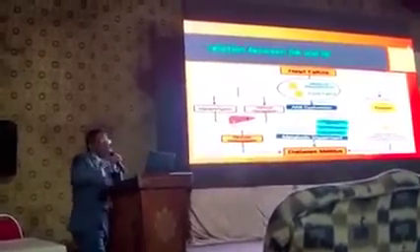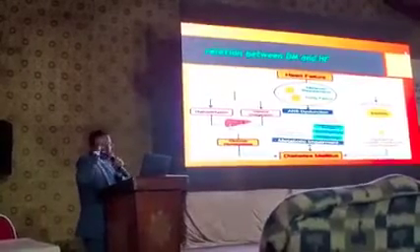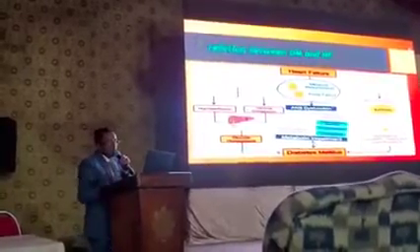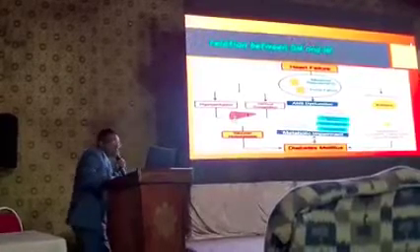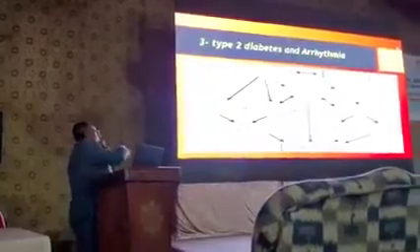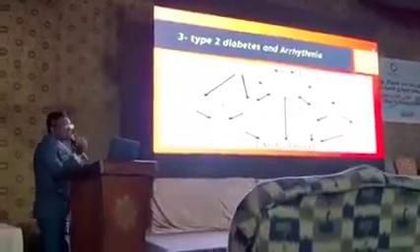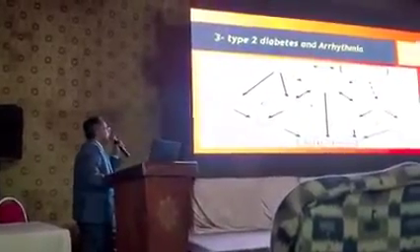The drugs used in the treatment of heart failure, like a beta blocker or diuretic, cause hypokalemia and sympathetic overactivation and insulin resistance for subsequent diabetes. So heart failure can cause diabetes and diabetes can cause heart failure. Type 2 diabetes and arrhythmias.